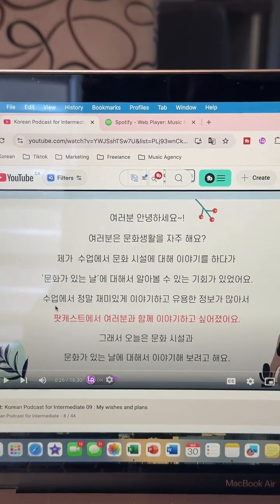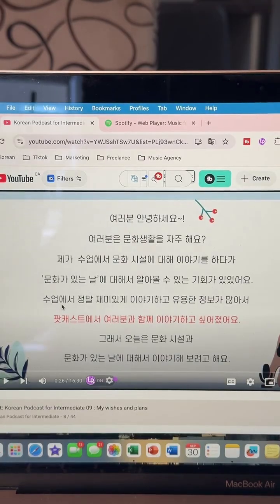Okay, so let's translate that sentence together. Maybe this one will be slightly easier. So we have 수업에서. Does any of you guys remember what that would mean together? So we know that 수업 either means class or lesson. So what would it mean with the 에서 particle? Comment down below if you know what it changes the word 수업 to, while I drink a little bit of water because my throat is very dry.